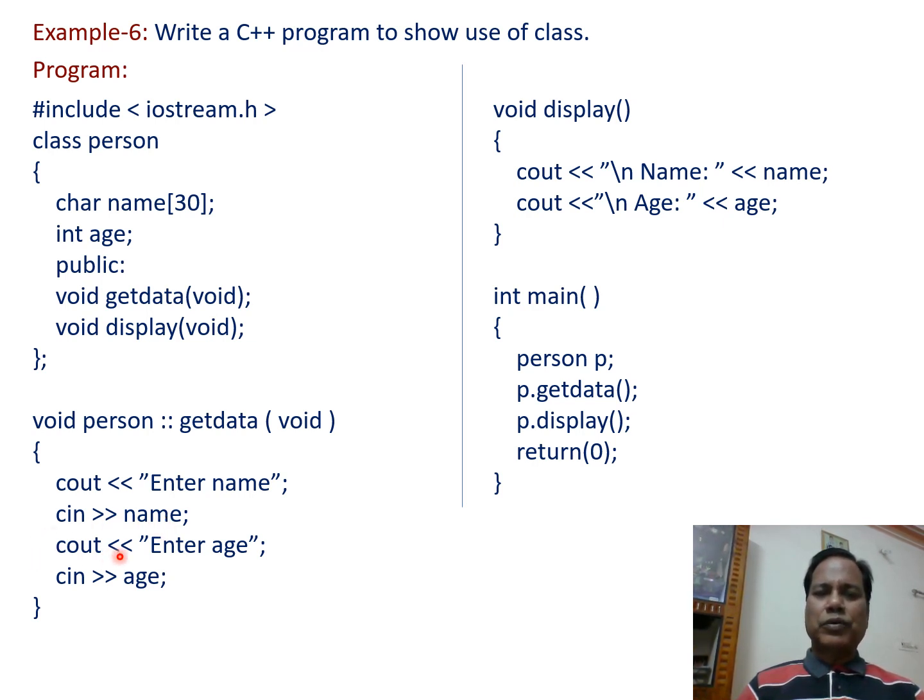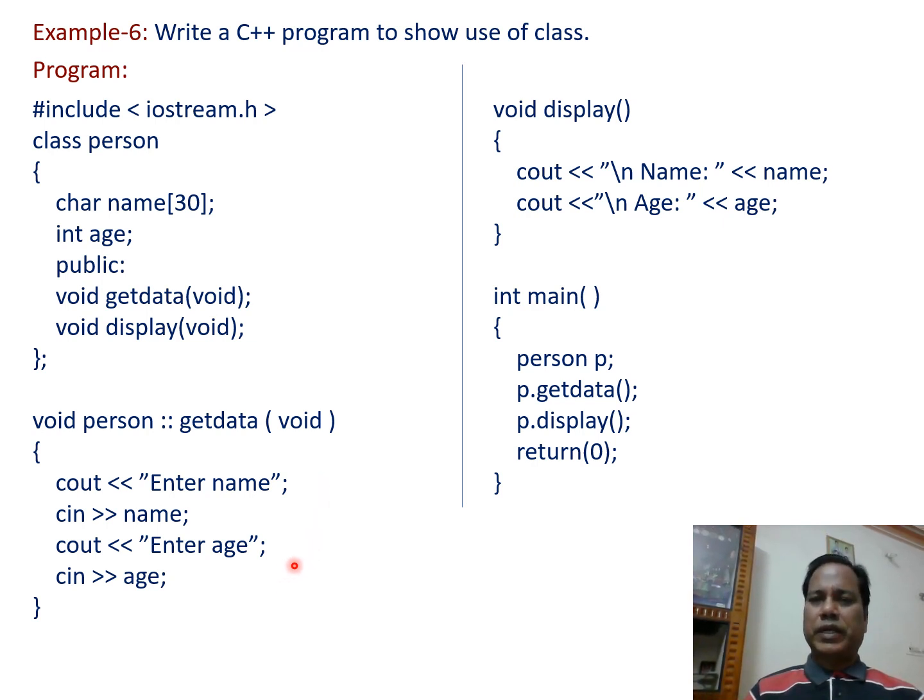Then cout insertion operator "enter age". Again this message is displayed on the output screen, whereby the user enters his age that is taken in and stored in the variable age by the next statement, the extraction operator, age semicolon. So in this way the getdata function is declared here, which takes the name of the user as well as the age of the user as data.